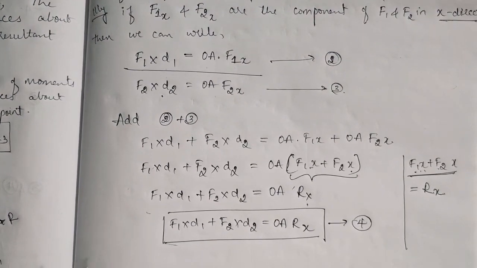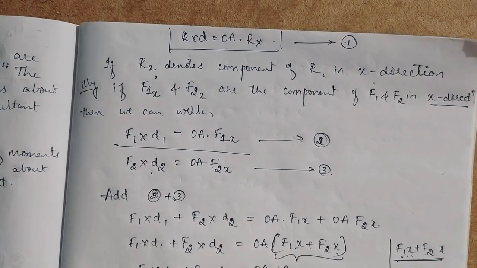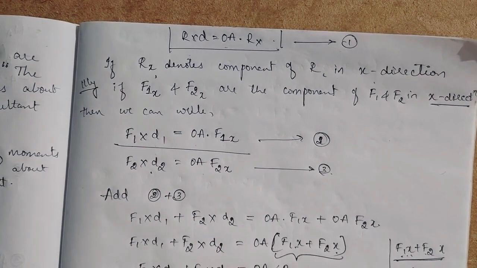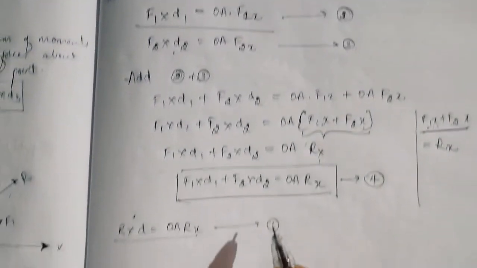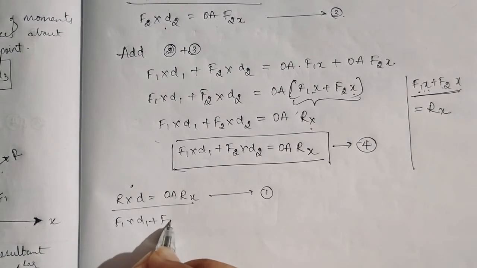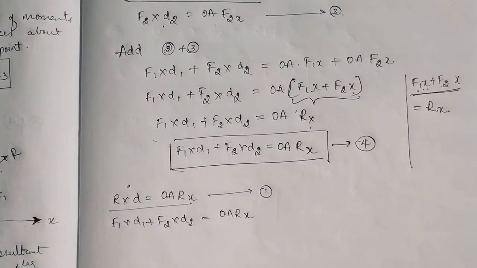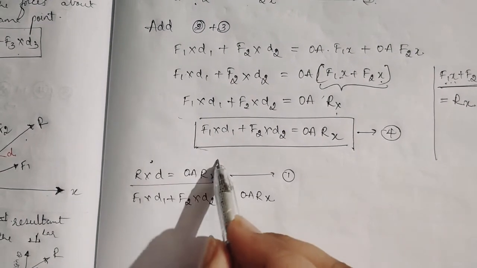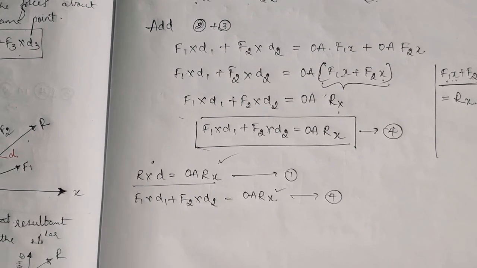Now see equation number 1 and 4. Equation number 1, I'll write down again: R into D is equal to OA into Rx. And equation number 4 is F1 into D1 plus F2 into D2 is equal to OA into Rx, correct? So here you see both are the same, since F1x plus F2x is equal to Rx.